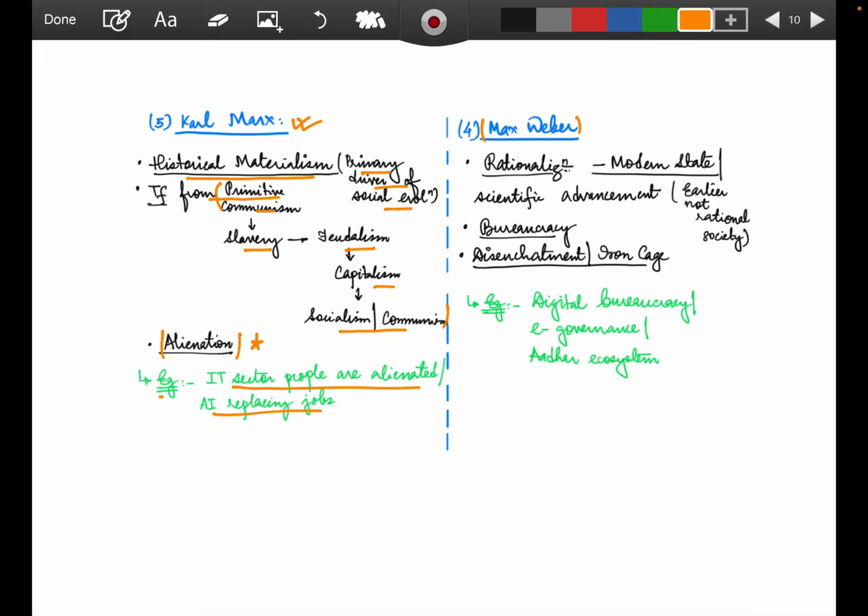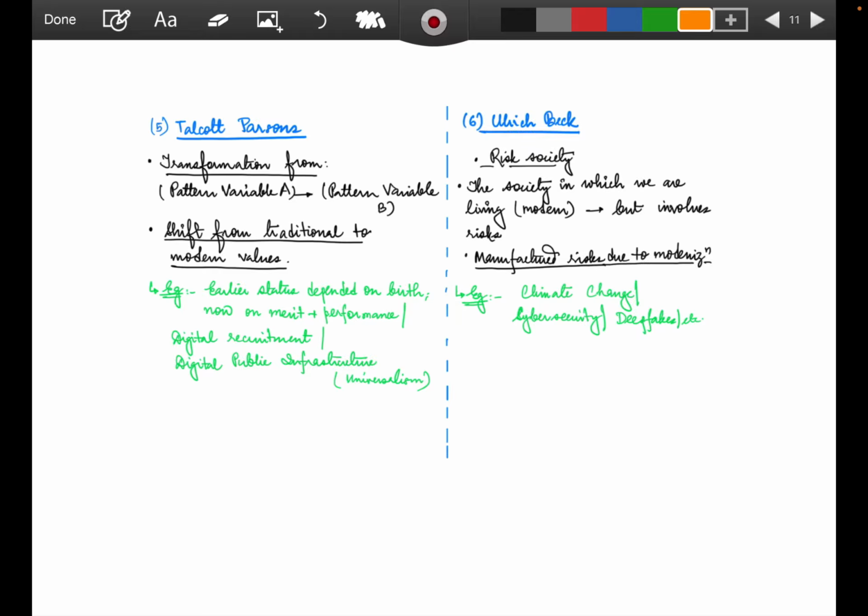Max Weber talks about it in the form of rationalization of the modern state. Rationalization of scientific advancement, earlier not a rational society. He talks that earlier rationality was not there. Now, with time, scientific advancement has happened, bureaucracy has come up, disenchantment or the iron cage has come up. So he talks about it in the form of digital bureaucracy. We can take the example of e-governance, the Aadhaar ecosystem. This is what rationality has, scientific advancement has happened, bureaucracy has advanced. So this can be one of the other forms where Max Weber's concept of modernity can be linked.